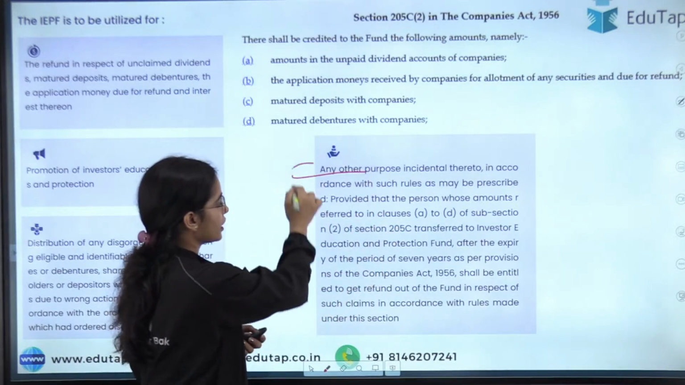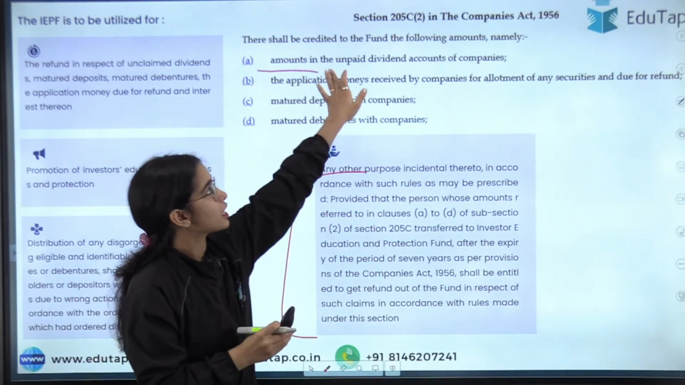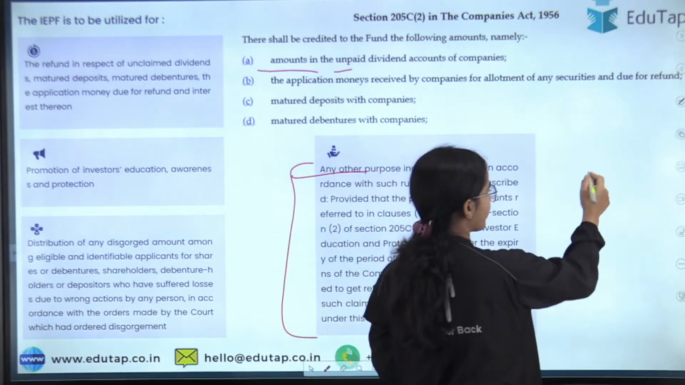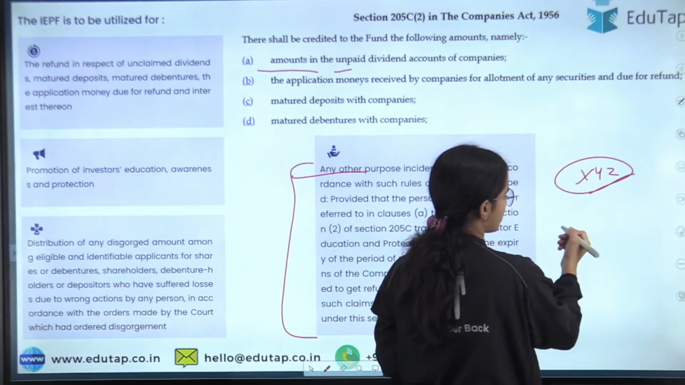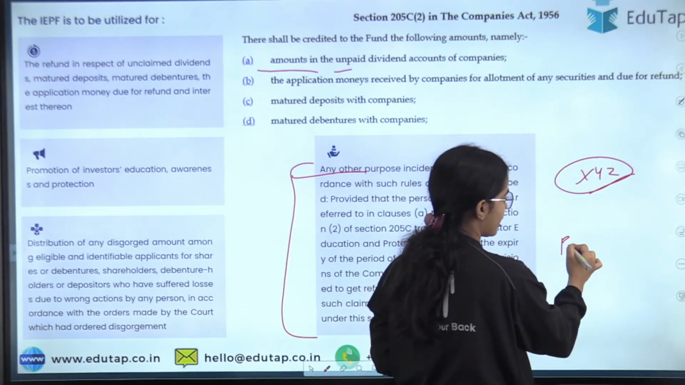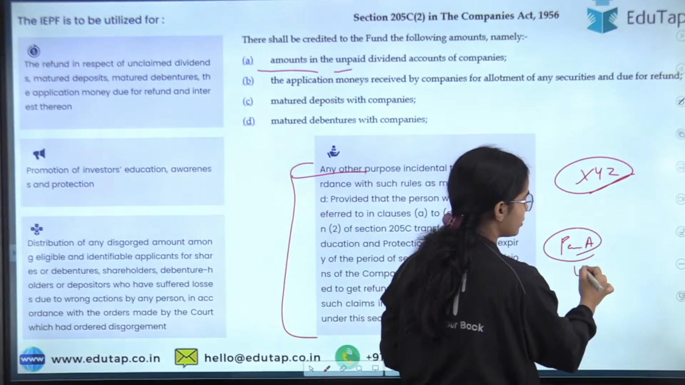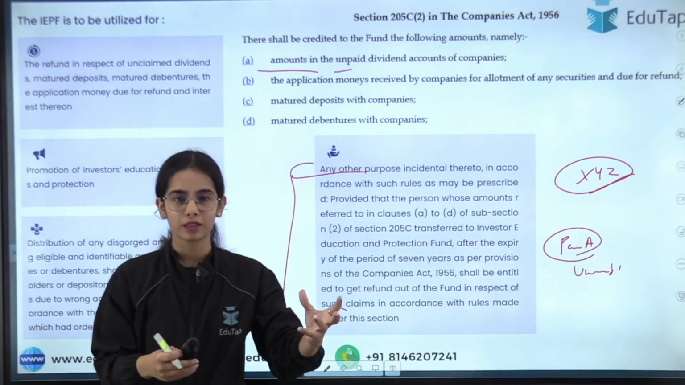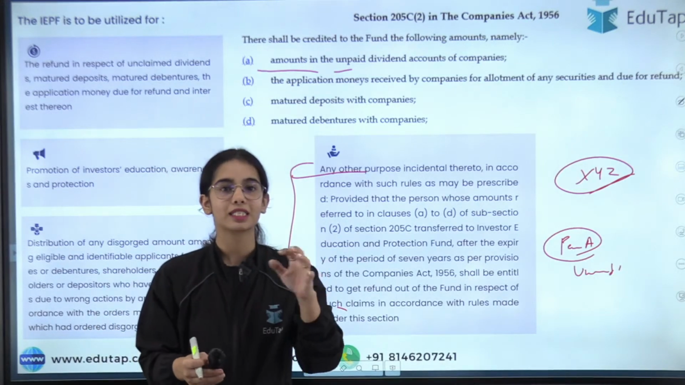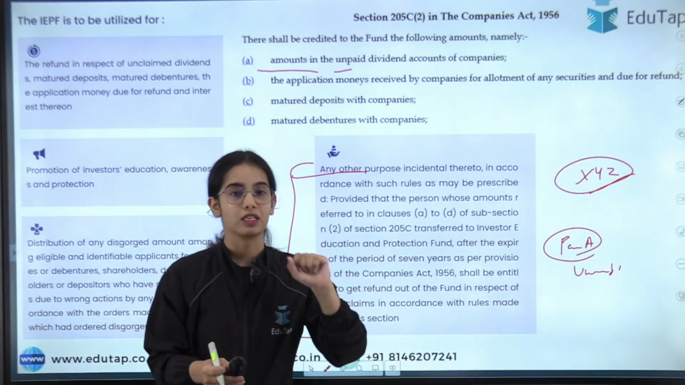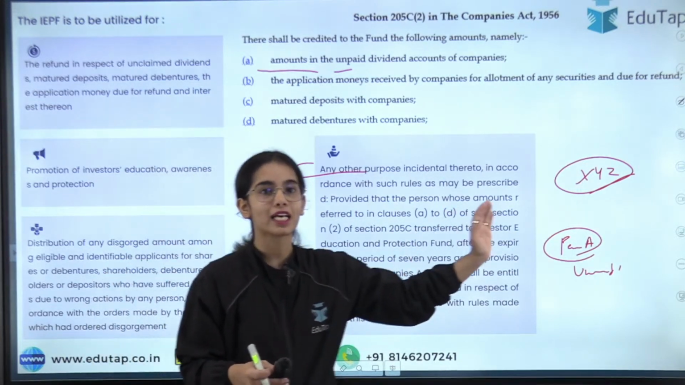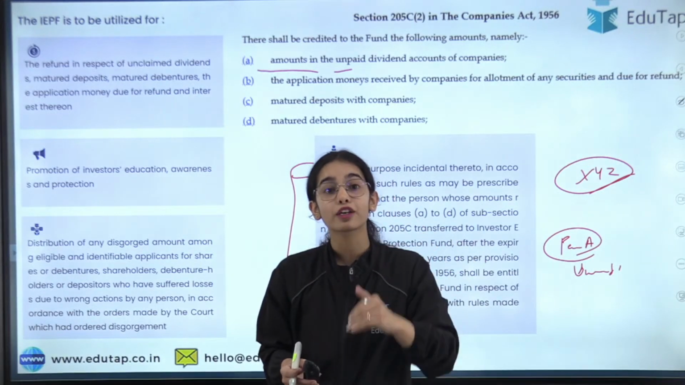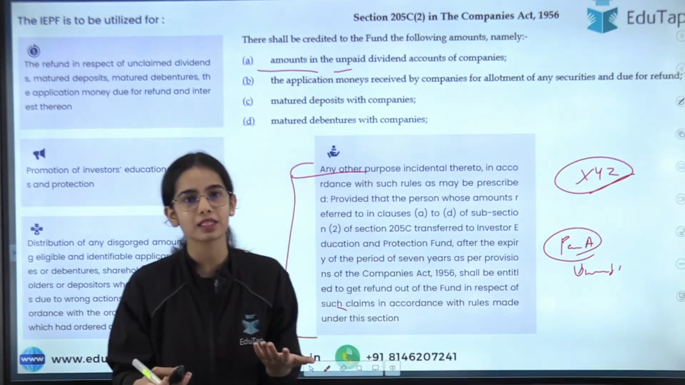Now what happens here, you can see the amounts in the unpaid dividend accounts. Let's say that this is a company XYZ. There is a person, person A. Person A has unclaimed shares. Person A has not claimed his shares for 7 years. Person A has not claimed his debentures, his interest, for 7 years. There was some refund that has to happen to person A, but he has not even received his refund for 7 years. Okay, he is not claiming his refund and such.